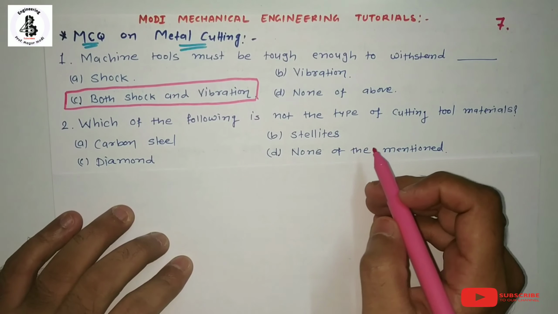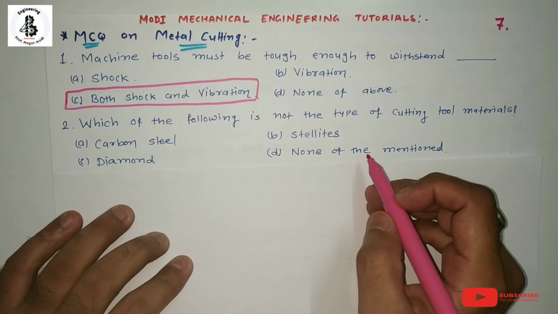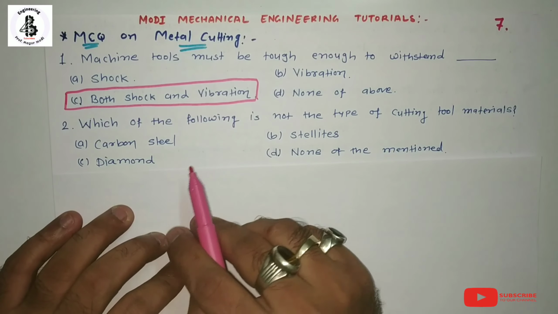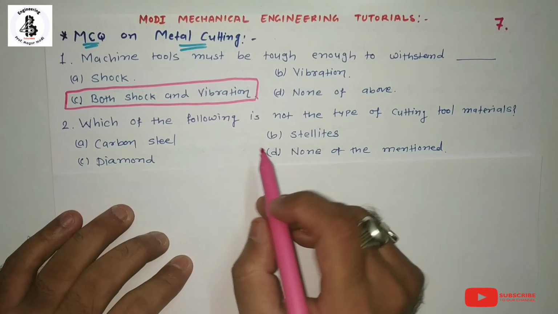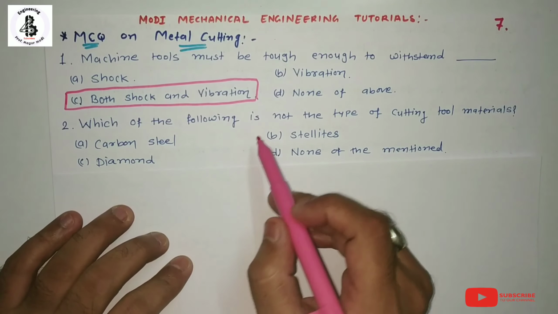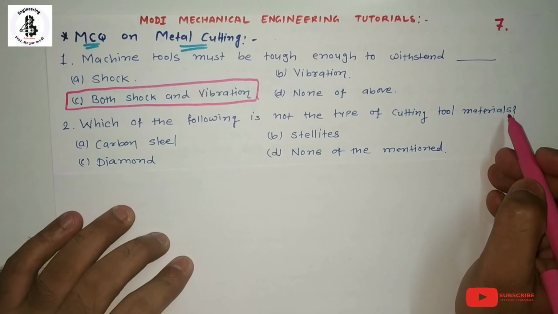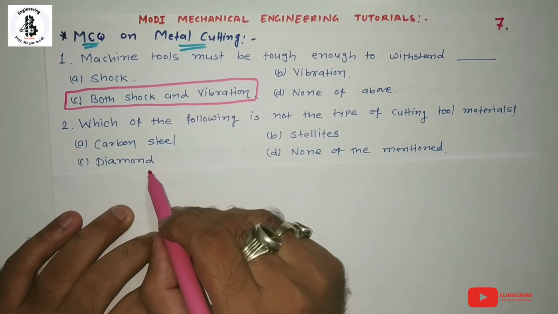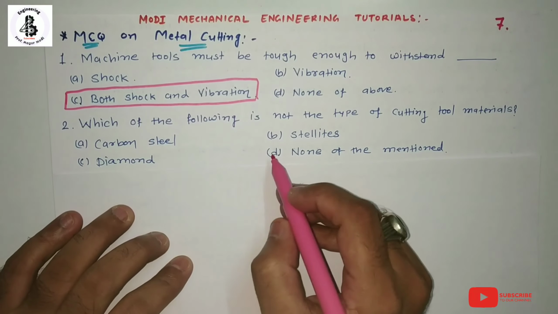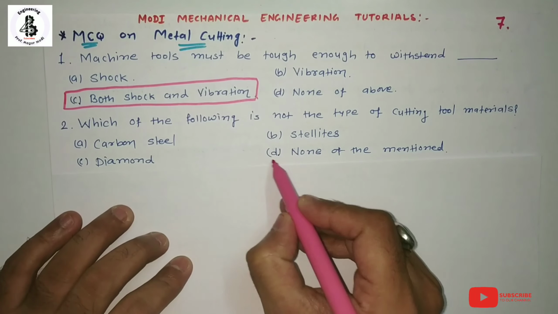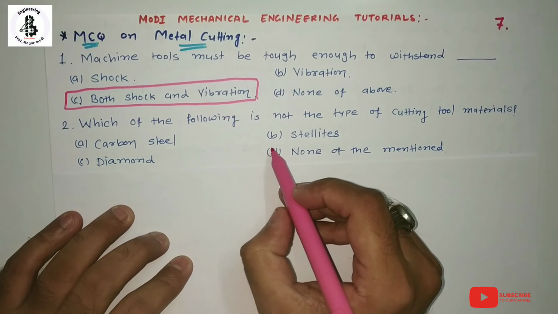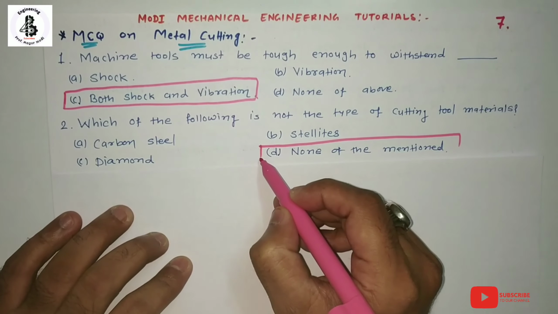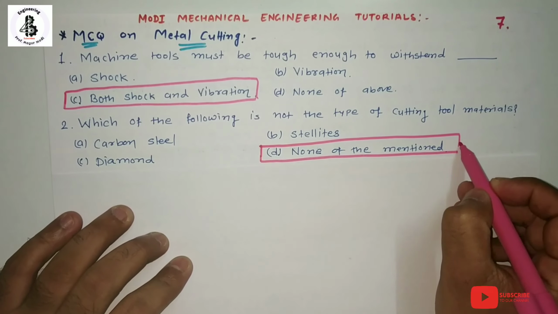Basically this question comes from the types of cutting tool materials. Carbon steel, stellites and diamonds are all types of cutting tool materials. The question is, which of the following is not a type of cutting tool material? These are all categories of cutting tool materials, so according to the given options, none of the mentioned is the answer, since A, B and C are all types of tool materials.